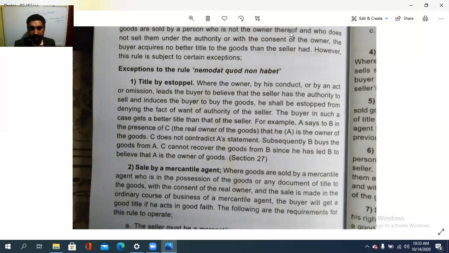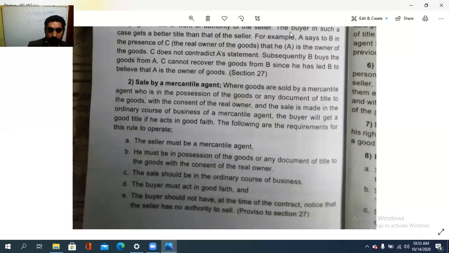Where the goods are sold by a mercantile agent who is in possession of the goods or any document of title to the goods with the consent of the real owner, and the sale is made in the ordinary course of business of a mercantile agent, the buyer will get a good title if he acts in good faith. So goods are sold by a mercantile agent who is in possession of the goods, for processing or holding the goods, okay, not ownership, possession only, or any document of title to the goods with the consent of the real owner.